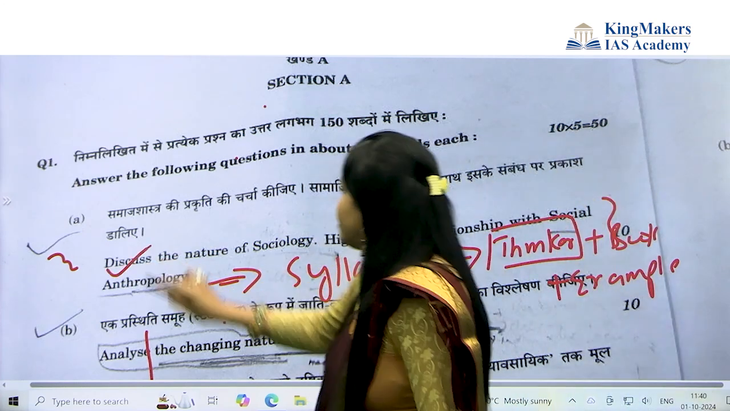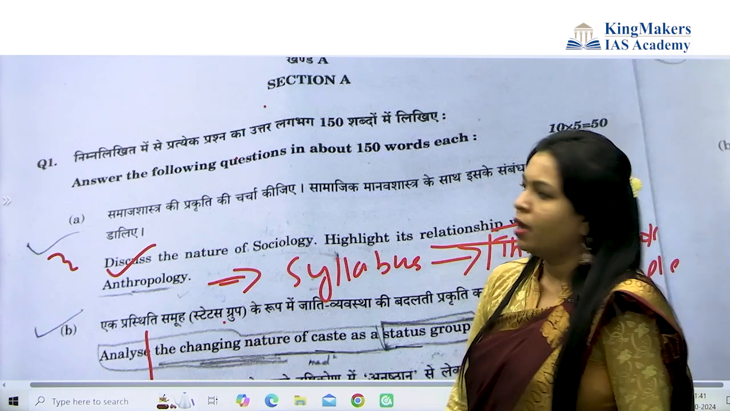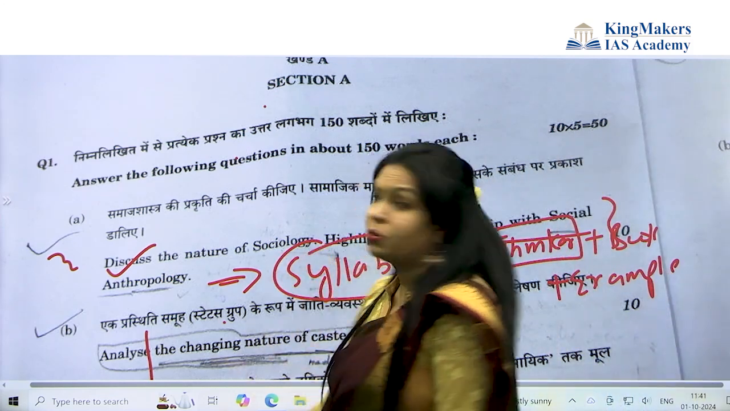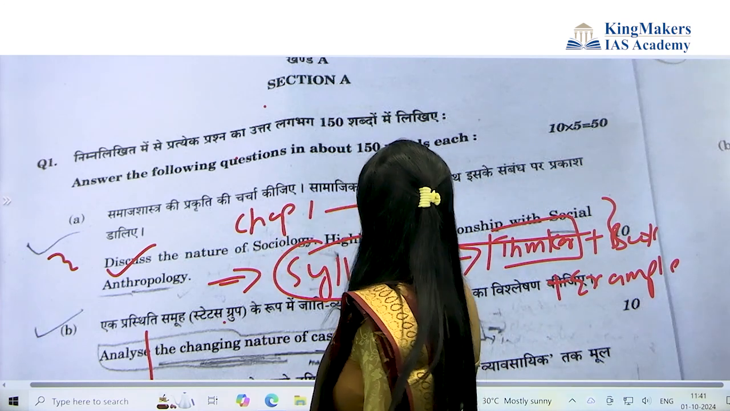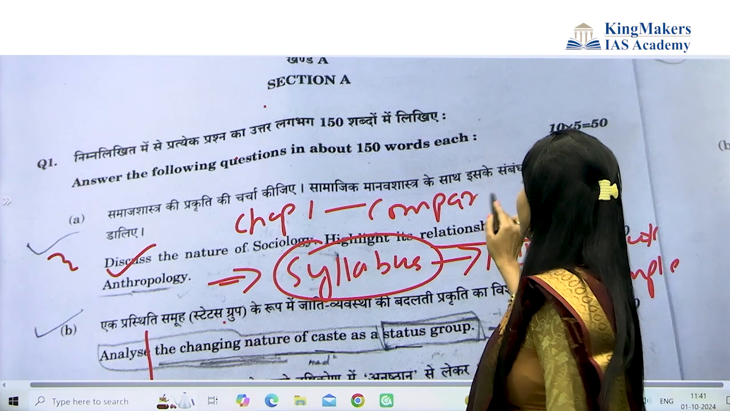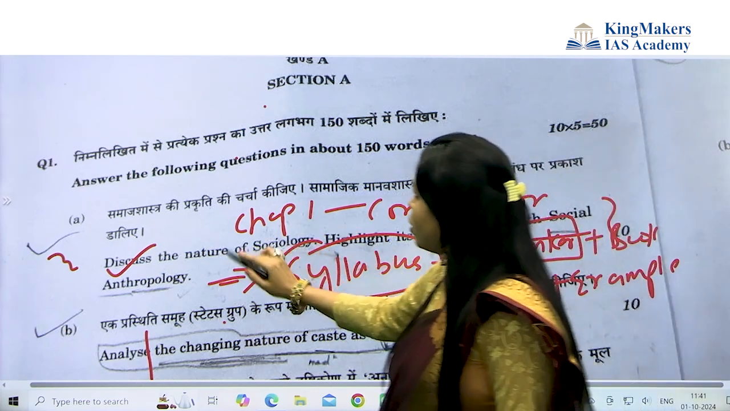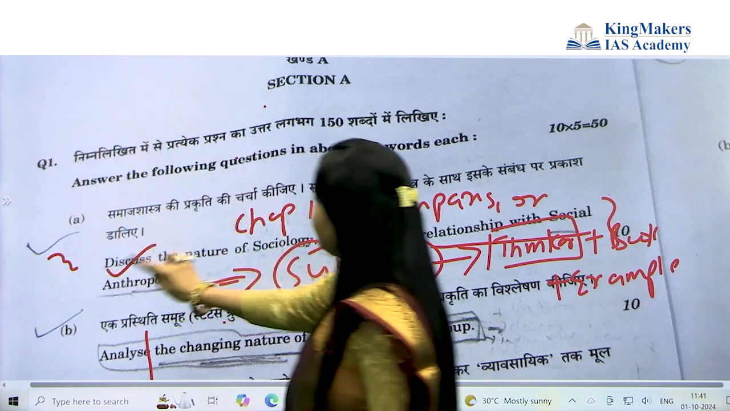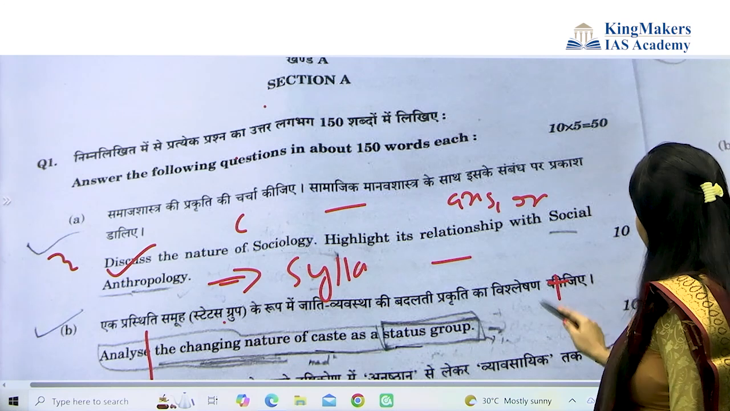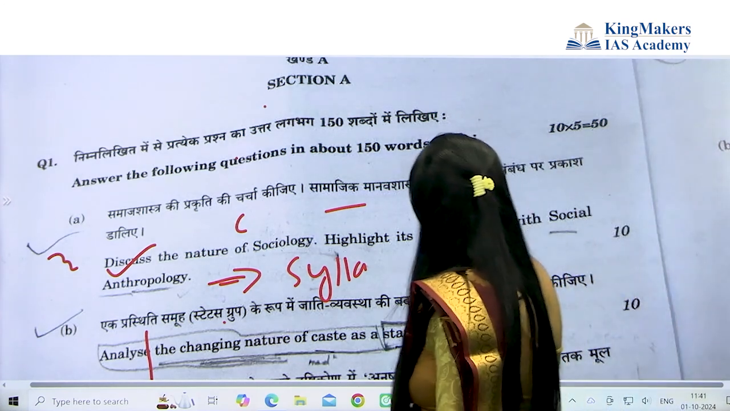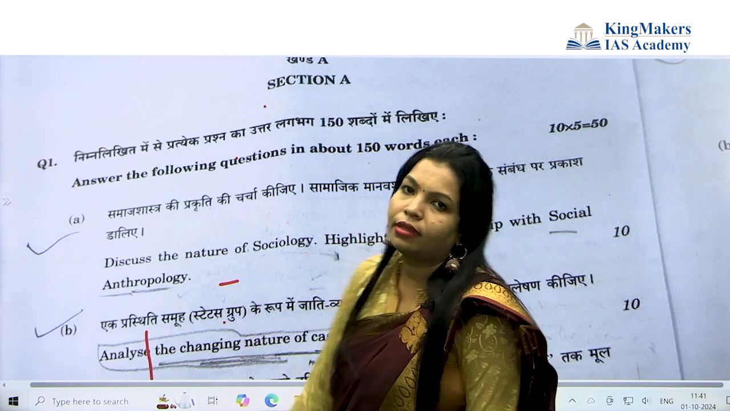The first question was: discuss the nature of sociology and highlight its relationship with social anthropology. The first step is to look into the syllabus. It was chapter 1, the comparison with other social sciences, which here includes the comparison of sociology with anthropology. Last year they gave political science. Every year this topic from chapter 1 comes in the first question. Sometimes chapter 2 and chapter 3 also appear in the first question.